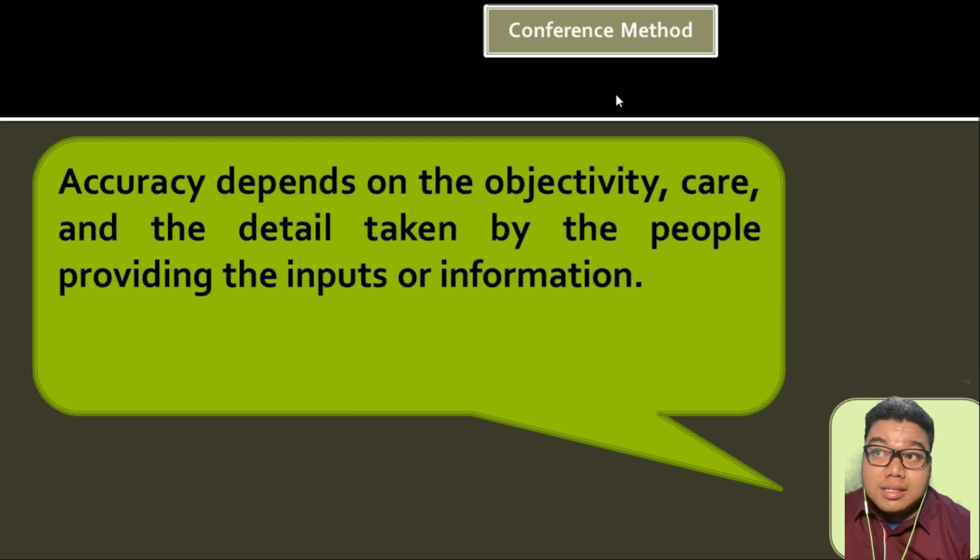So the way it is done, for example, the marketing department will be asked about the marketing cost. Of course, the marketing department might be subjective as to that cost.